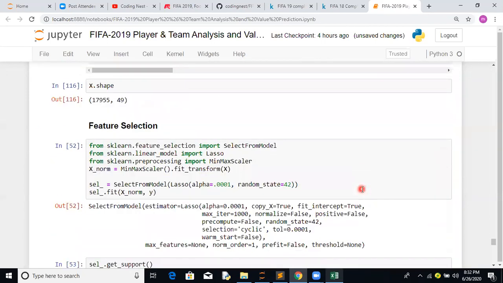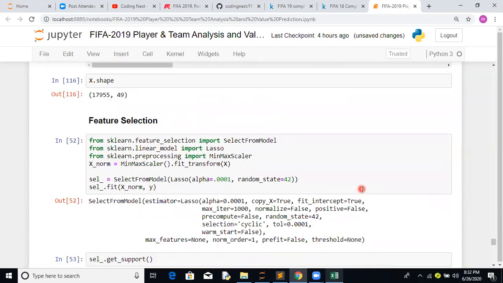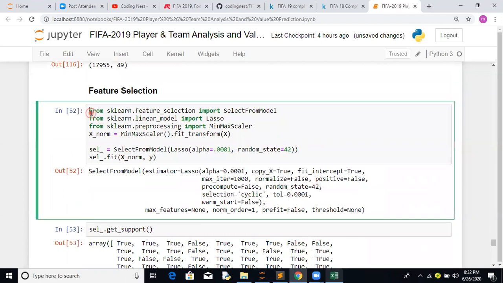Now we'll move to the next section, which we call the feature selection part. There are a lot of techniques available for feature selection, but I have done it using lasso regression. I have done a bit of selection, I played a bit, but I haven't done much on this. But let's try how we normally do it. From sklearn.feature_selection import SelectFromModel. This will help you select the features from the model. There are a number of techniques available. I'm using the lasso regression technique, which is your L1 regularization technique, in order to select features.